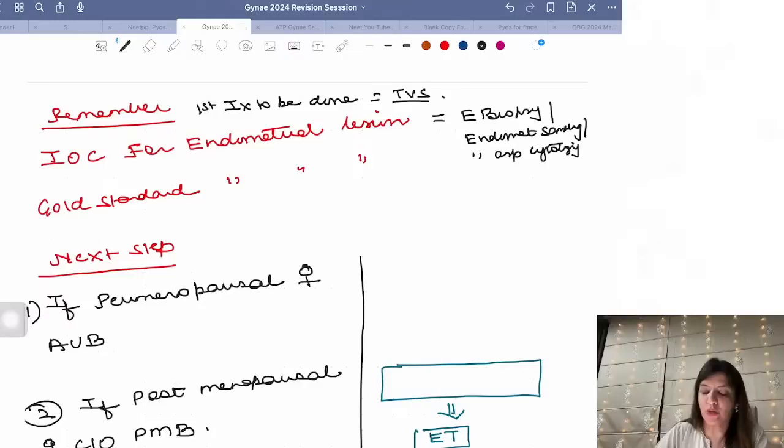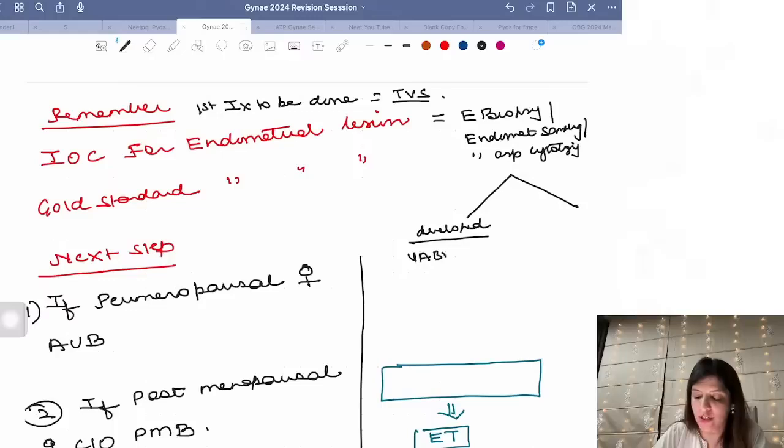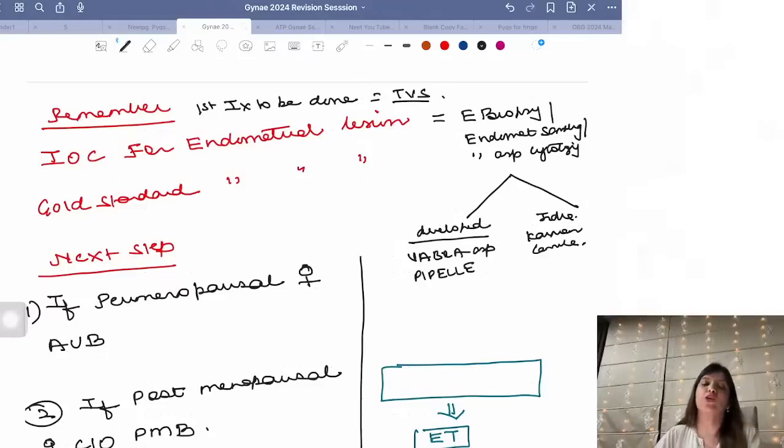A very important question is, please remember, for performing endometrial biopsy in developed countries, we have special instruments called Vabra aspirator and a pipelle. But in India, we use Karman's cannula for performing endometrial biopsy.